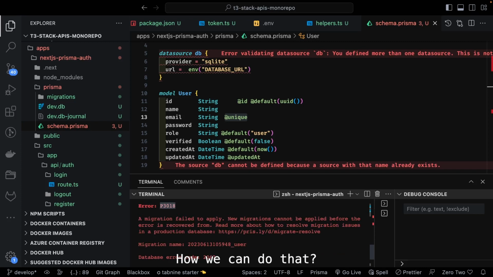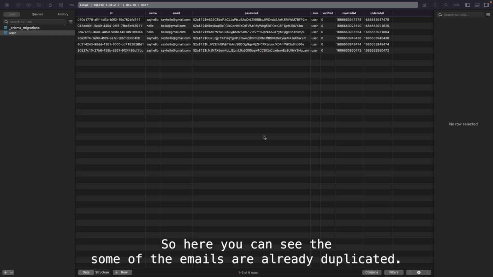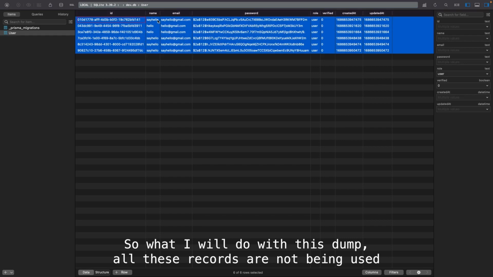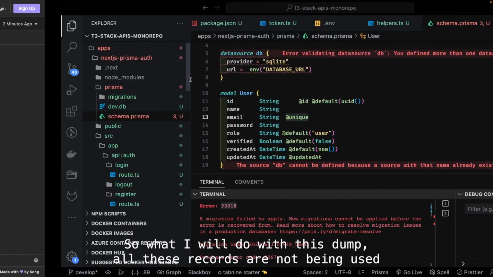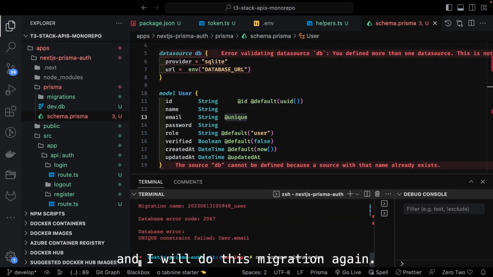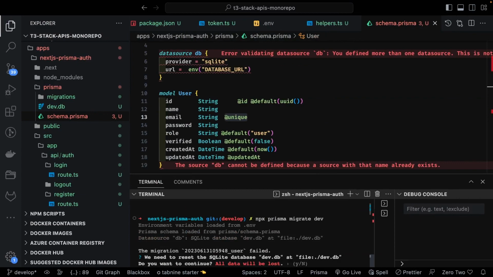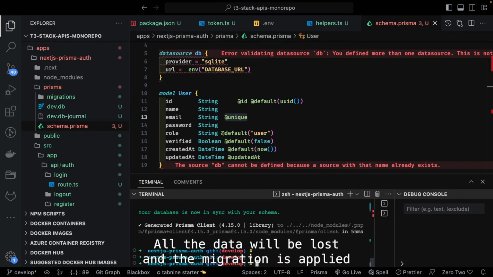And how we can do that, I will try to use this client. So here you can see that some of the emails are already duplicated. So I will just dump all these records which are not being used, and I will do this migration again. All the data will be lost and the migration is applied.